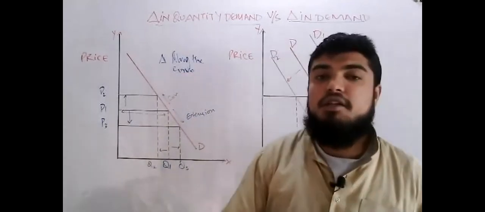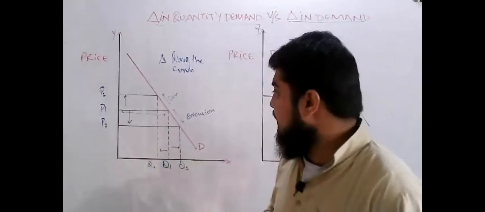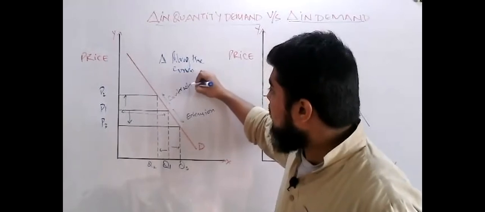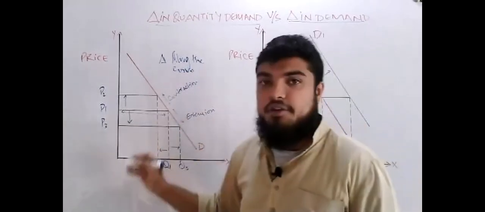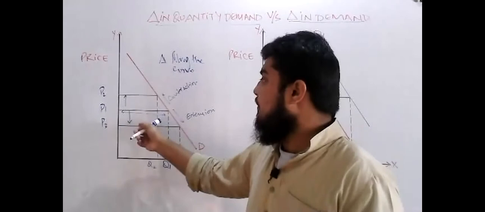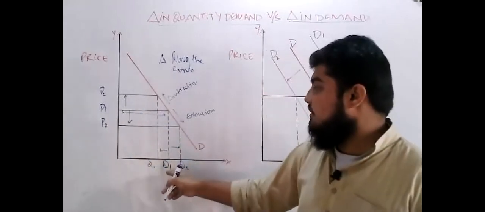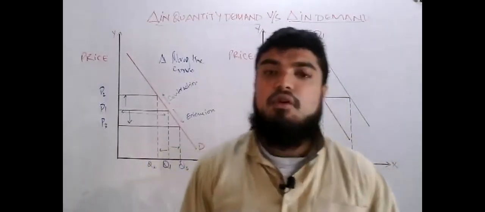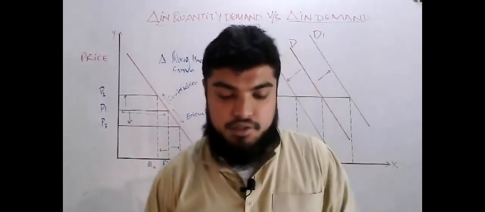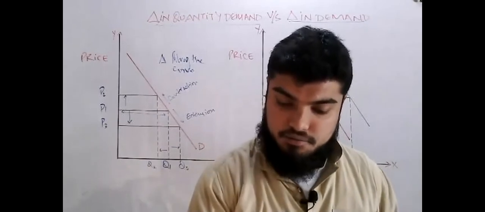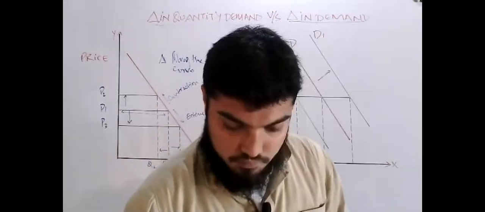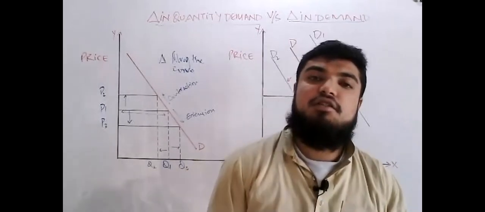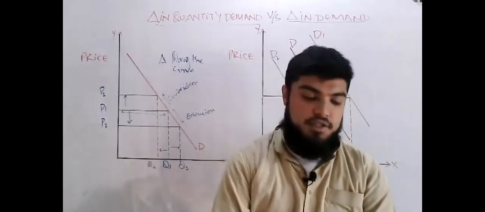With an increase in price, the quantity demanded contracts to Q2. And with the decrease in price from P1 to P3, the quantity demanded extends from Q1 to Q3. This we have already discussed in our previous session. And we can reasonably conclude that a change in price makes a change in quantity demanded.